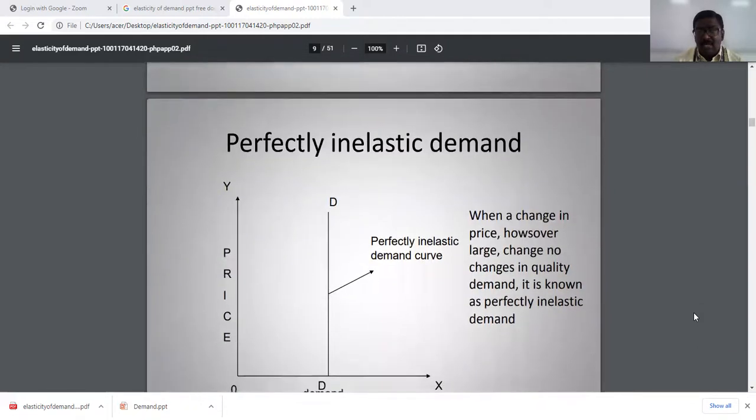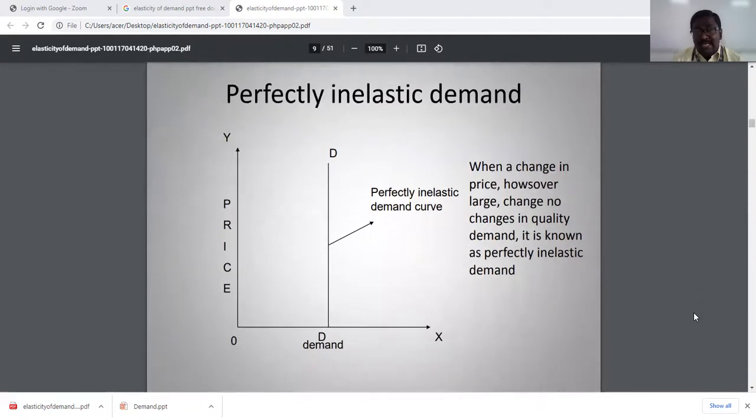And at the same time, perfectly inelastic. When there is a change in price, however large, and no change in quantity demanded, it is perfectly inelastic. Whatever the price increase, there is no change in demand. The price is not affecting the demand at any cost.